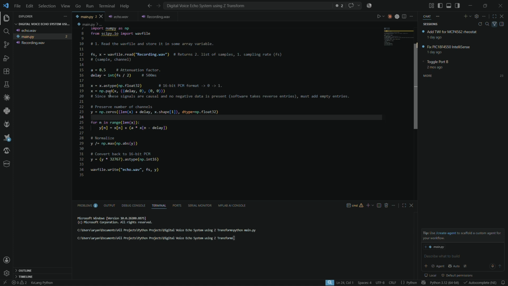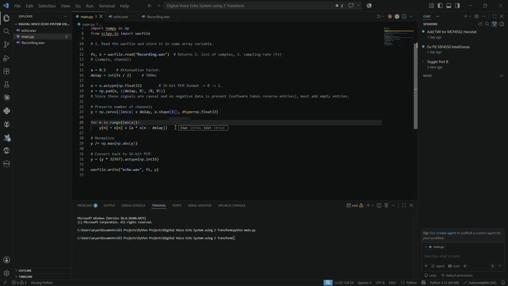So that's what this padding is doing. It's for mimicking that behavior. Next, getting the output array ready with length plus delay. The delay is for accommodating, it's my personal choice of course, 500 milliseconds additionally so that I can get to hear the last voice's delayed echo as well.